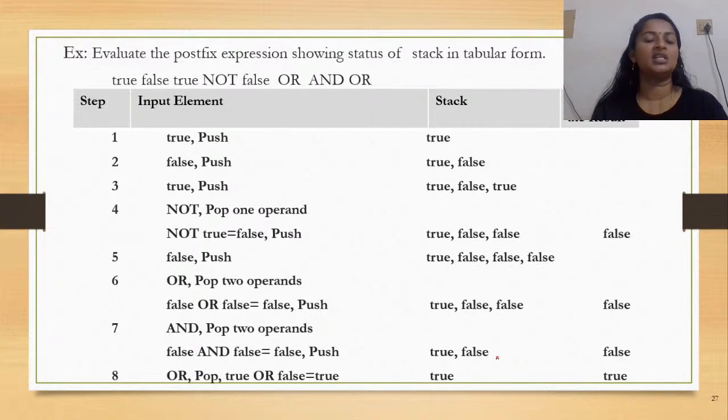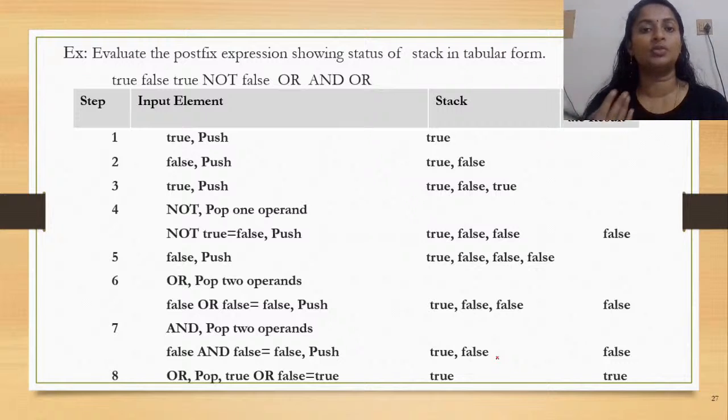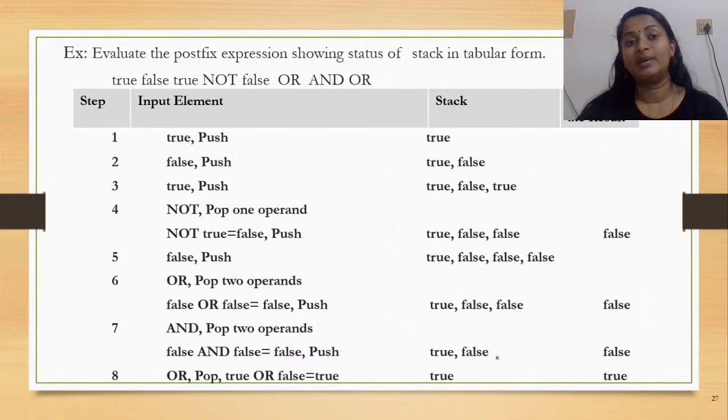So in either way, the question can be asked in your forthcoming examinations. You would be either asked to convert it into a postfix notation or the postfix notation to be evaluated. Okay. Now whenever you evaluate a postfix expression, you get a value. It is not just alphabets or any other symbols, but usually the values would be given for the operands and you will be asked to compute the final result. Okay.